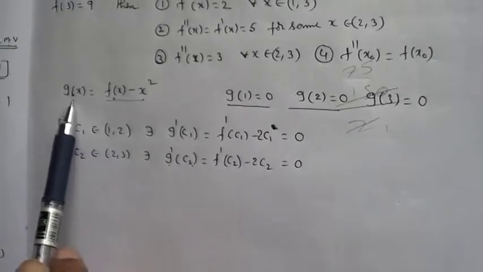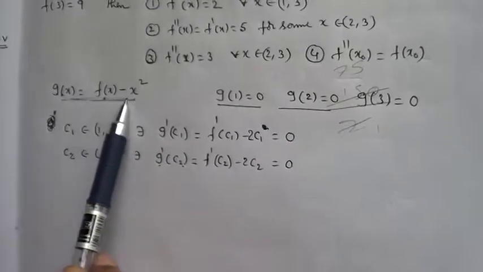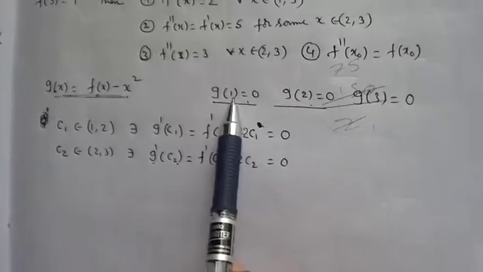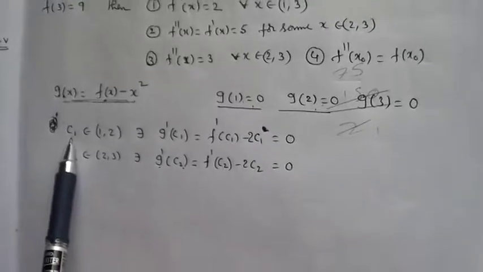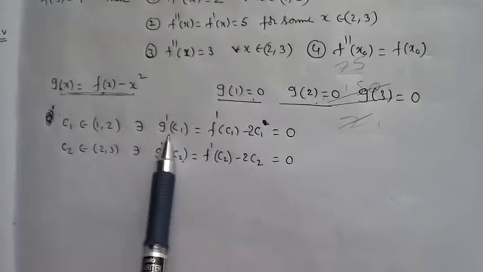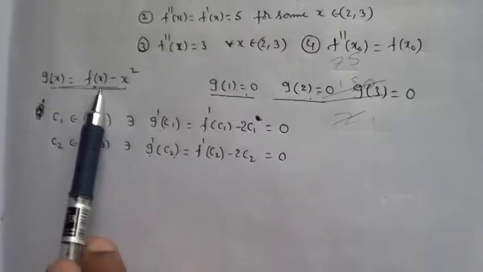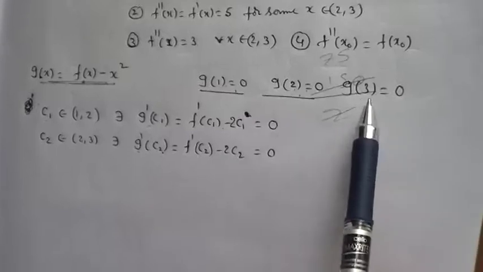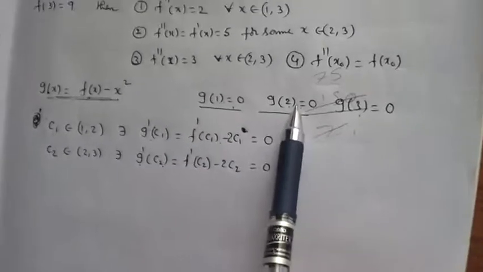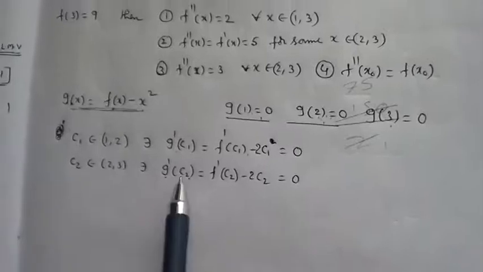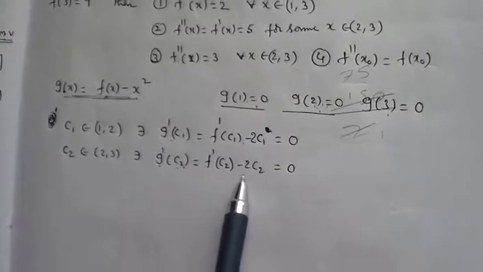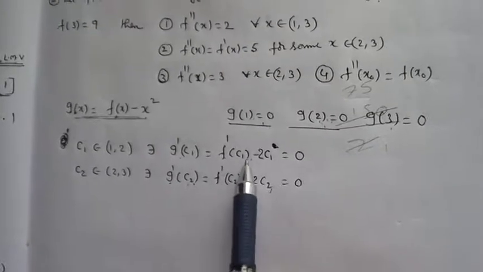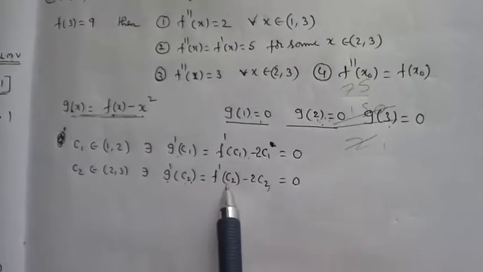All three conditions of Rolle's theorem are satisfied. So between 1 and 2 there exists C1, and at that C1 the derivative is equal to 0. At the same time g of 2 is equal to g of 3, so between 2 comma 3 there exists C2, and at C2 the derivative is equal to 0. So from this information observe f dash of C1 minus 2C1 and f dash of C2 minus 2C2.